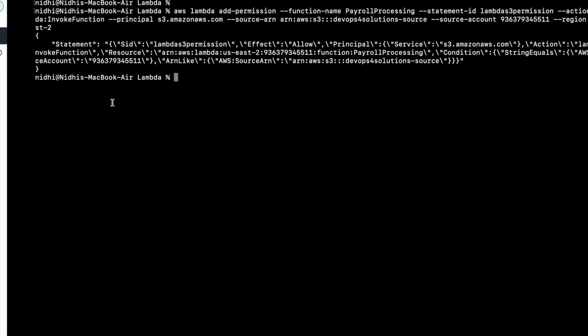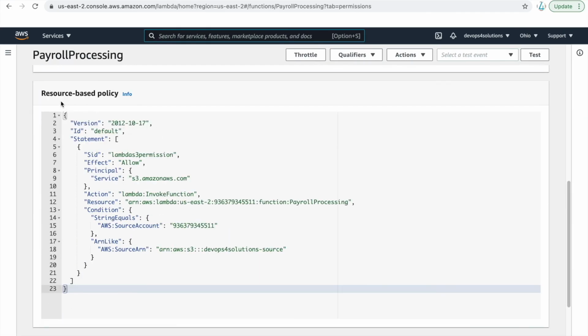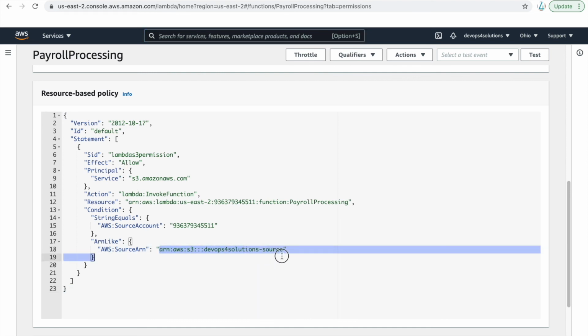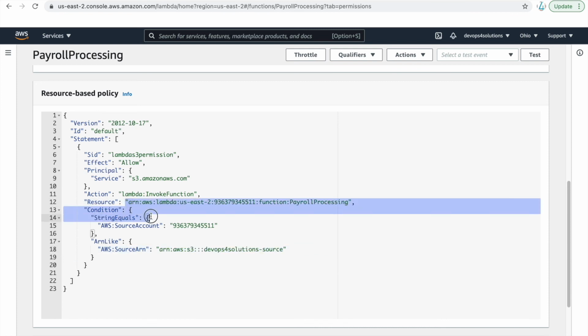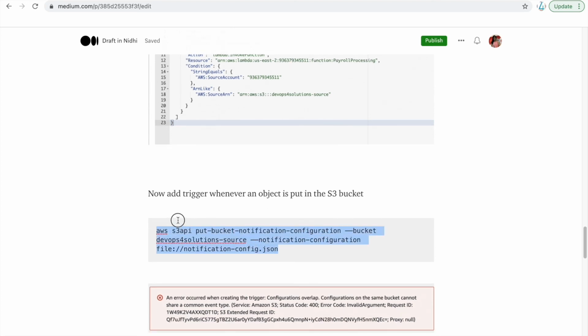Okay, as soon as you run this add-permission command, you can see that it comes here. This is the resource based policy, and we call it the function policy also. This means that it is allowing this S3 bucket to trigger this Lambda function. So that is what this resource based policy means. Now we need to add a trigger, so that whenever an object is put in the S3 bucket, the function should be called. Okay, so you can run this.